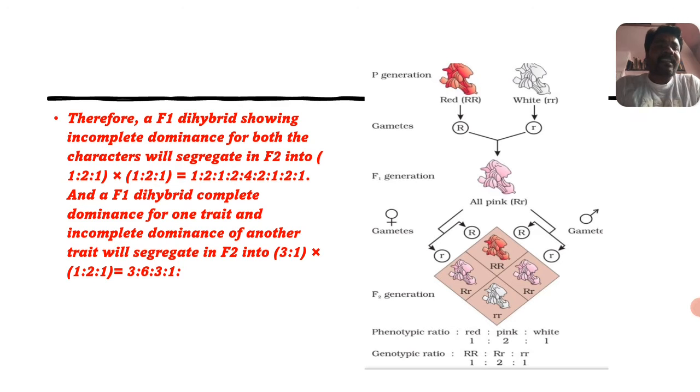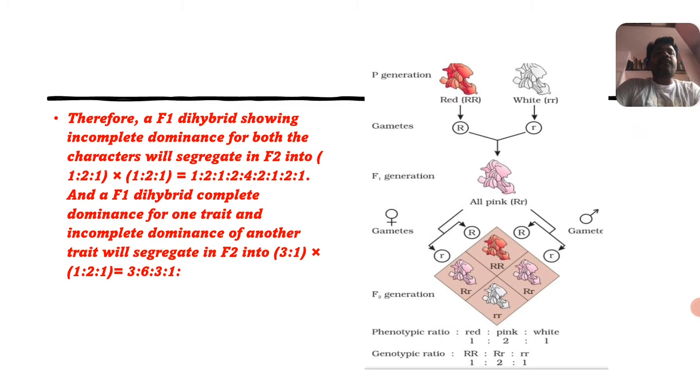In the F1 generation, all the flowers from these plants are pink, and when they undergo selfing, F1 crossed with F1, it yields the F2 generation. In this F2 generation, one is red, two are pink and one is white, so the genotypic ratio is 1:2:1 and the phenotypic ratio is also 1:2:1.